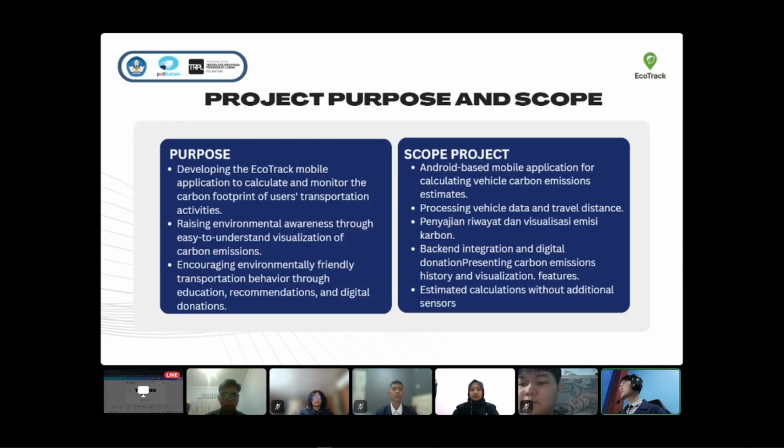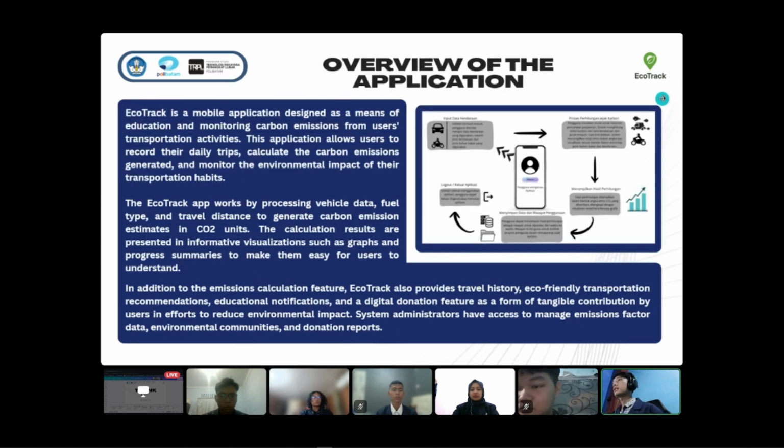Project purpose and scope. Purpose: developing the EcoTrack mobile application to calculate and monitor the carbon footprint of user transportation activities. Scope: Android-based mobile application for calculating vehicle carbon emission estimates. Okay, the next slide will be explained by Fahri Andrian Saputra.